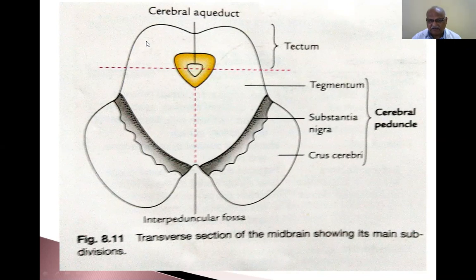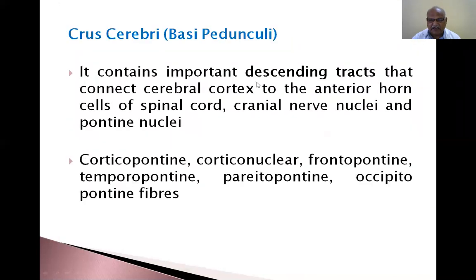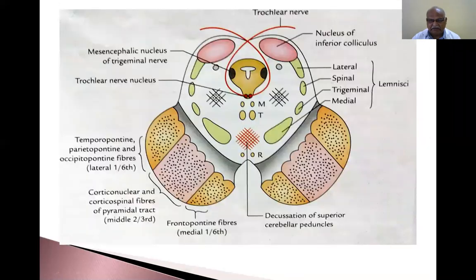So again, this is the dorsal surface, the small dorsal surface. The ventral surface is again divided into tegmentum, substantia nigra, and crus cerebri. The structures present in the crus cerebri and the substantia nigra are the same throughout the length of the midbrain, but only the structures present in the tegmentum and tectum vary. I will show you a full detailed diagrammatic representation here.